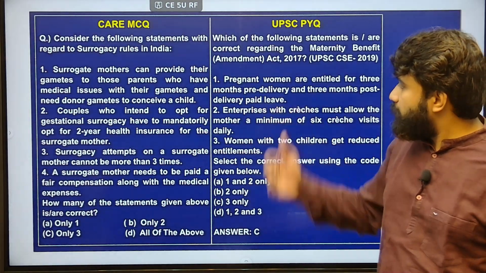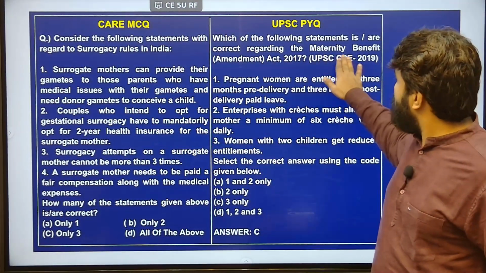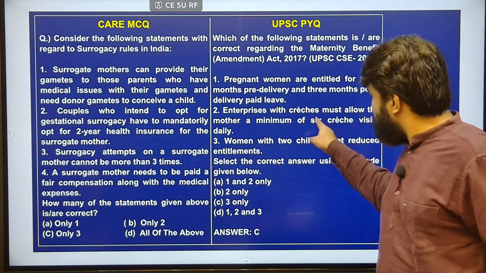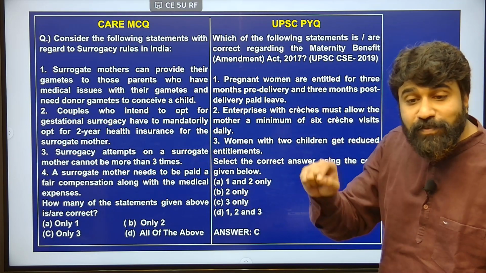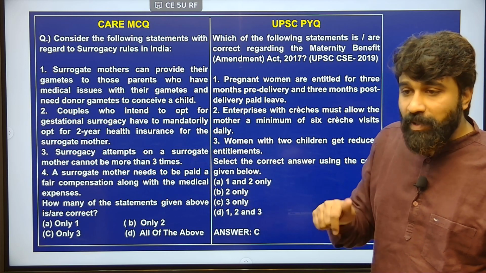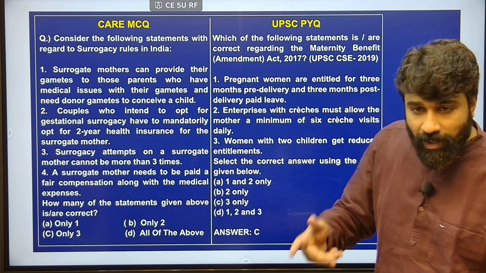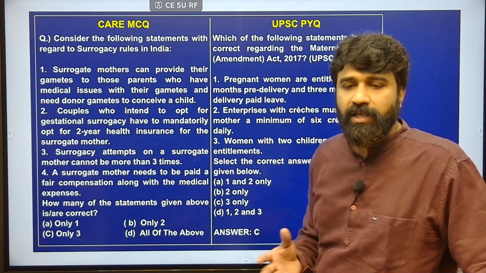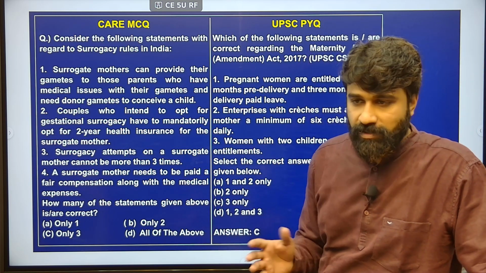Next, coming to the question part, there is a question related to the Maternity Benefit Act 2017, and micro-level aspects are also asked. Crèche facility: how many ways, how many times, and how many crèche visits are available for a woman who is bearing a kid and who has given birth to a kid, likewise.